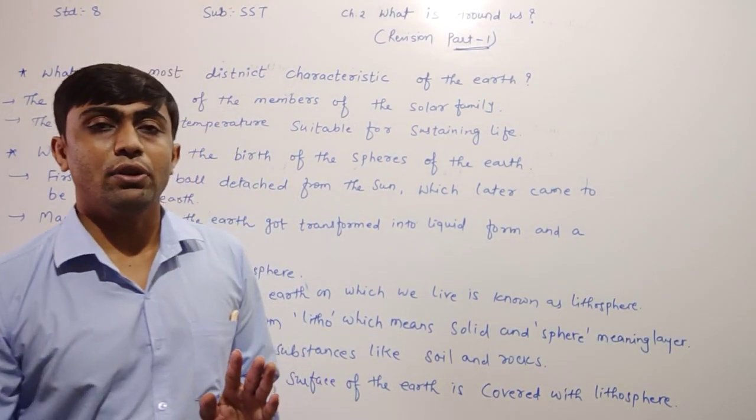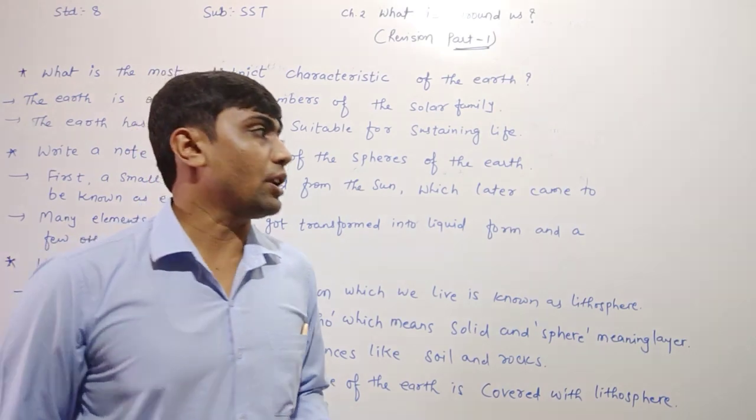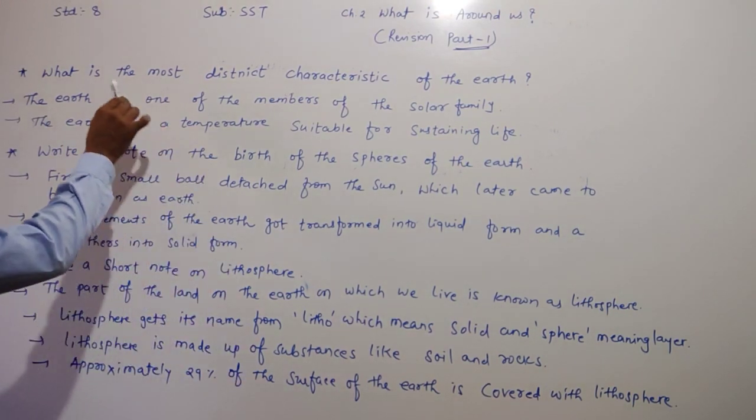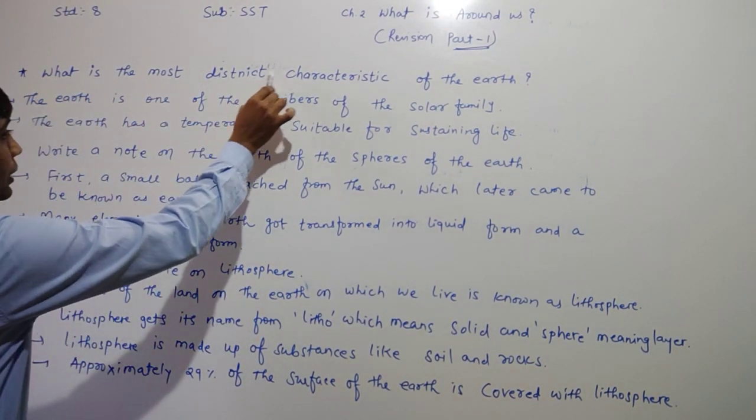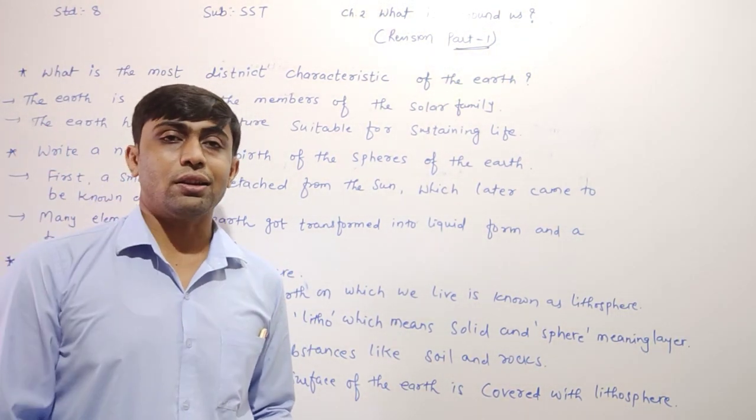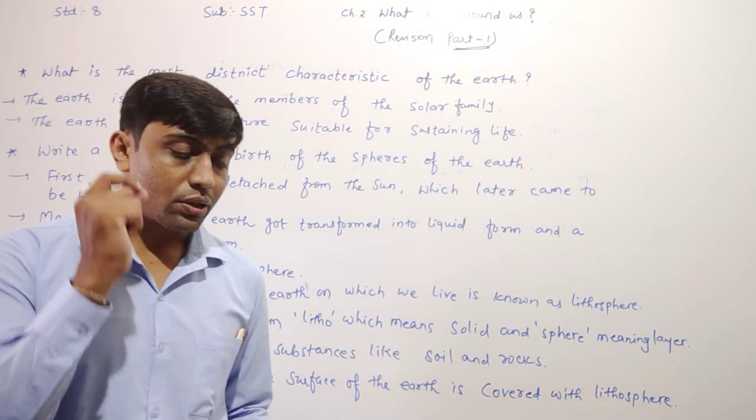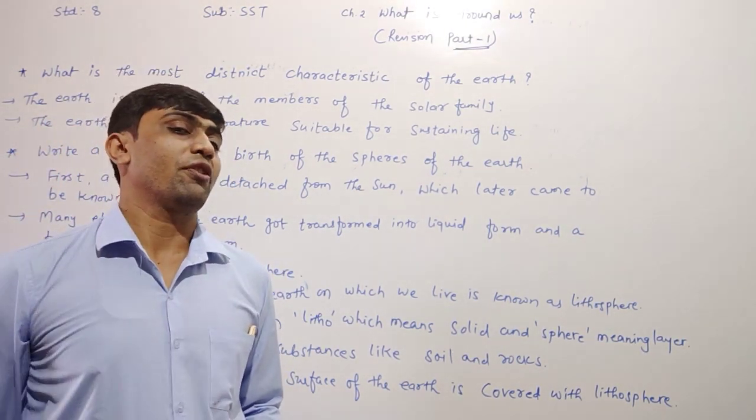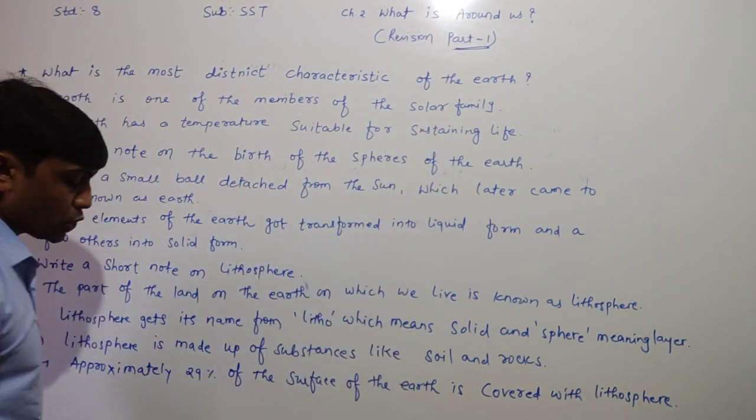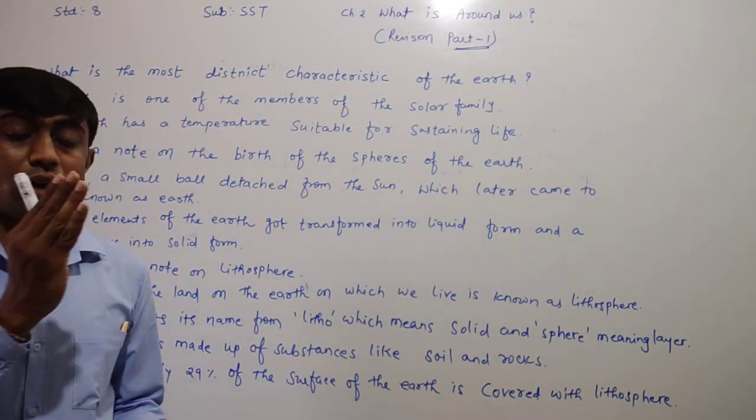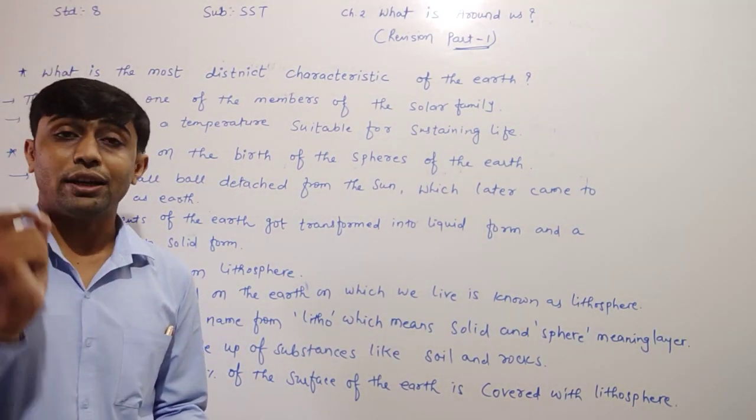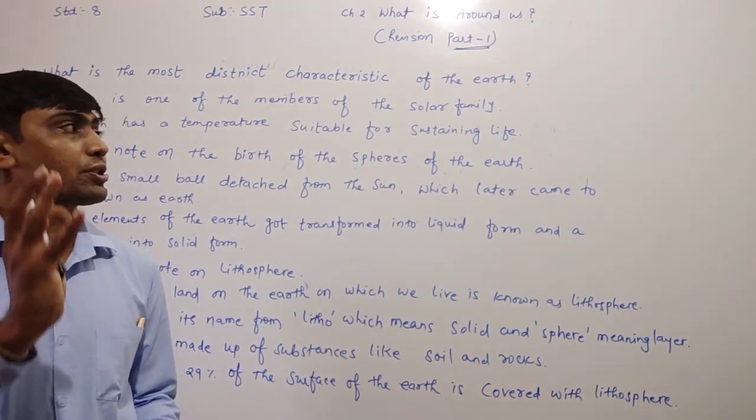Now, dear children, one by one we have to study about the detailed form of these spheres and the existence of the earth also. So dear children, first here I am writing: what is the most distinct characteristic of the earth? The earth is one of the members of the solar family. Unlike the other members of the solar family, only earth has a temperature suitable for sustaining life.